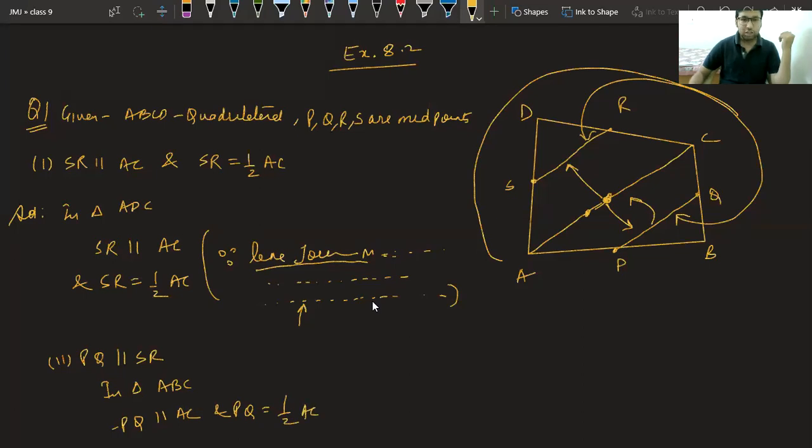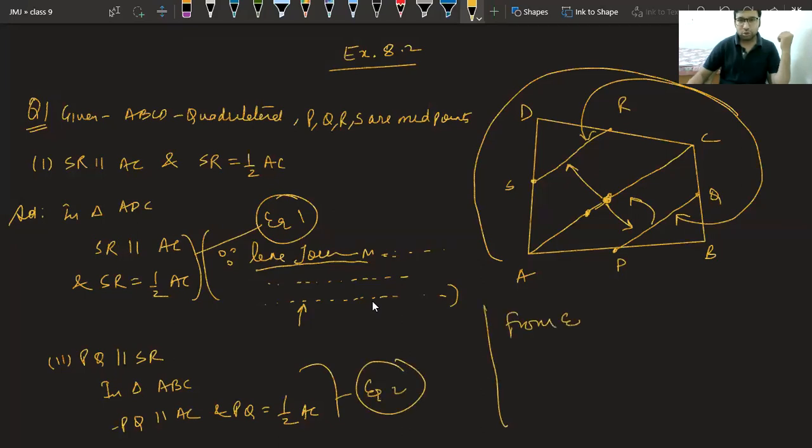So from equation 1 and equation 2, let me call these equation 1 and equation 2, we can say, as SR is parallel to AC and PQ is parallel to AC, both are parallel to the same line. In the chapter on triangles, we have seen that if two lines are parallel to the same line, then those two lines are also parallel. So we can say SR is parallel to PQ.